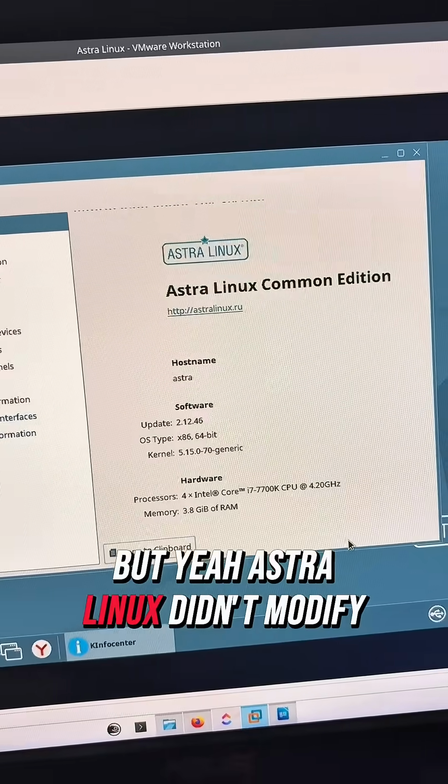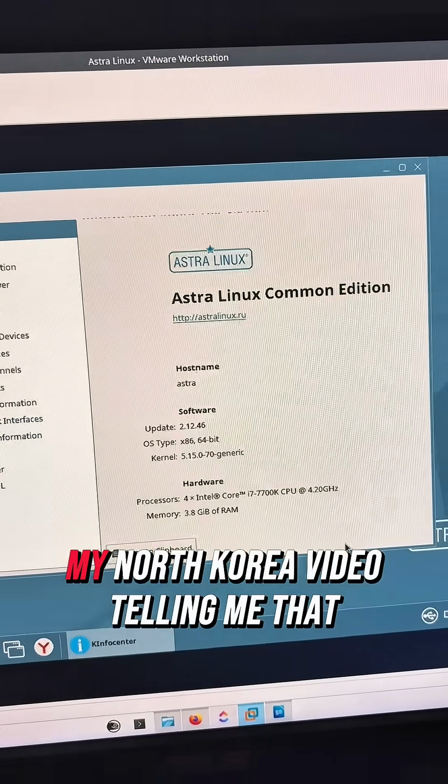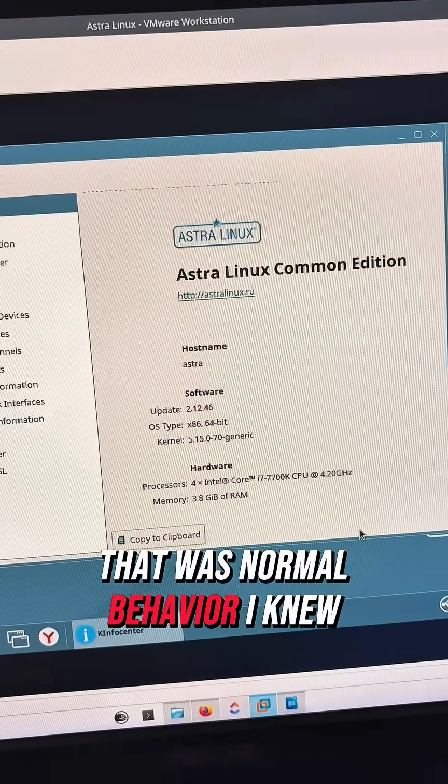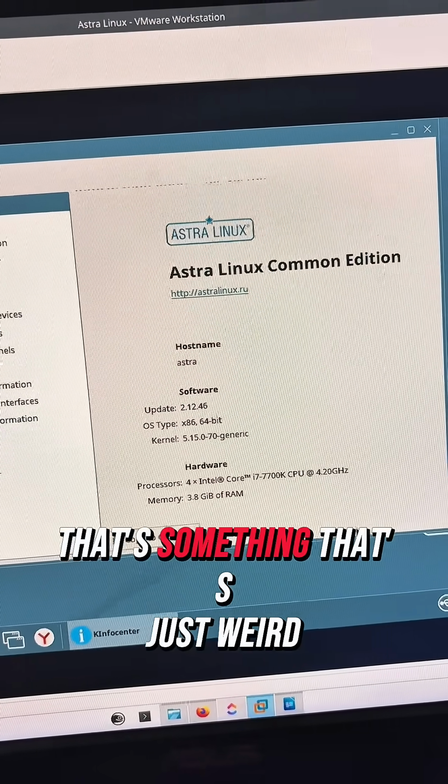But yeah, Astra Linux didn't modify our files, and here I had people on my North Korea video telling me that that was normal behavior. I knew it wasn't normal behavior. That's something that's just weird.